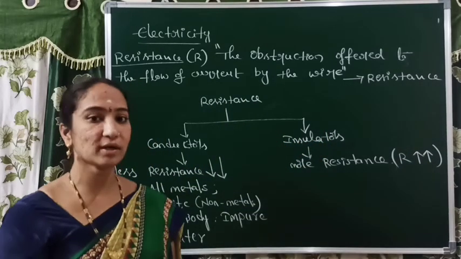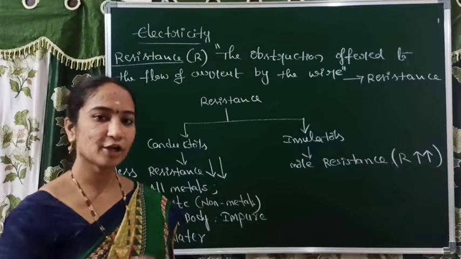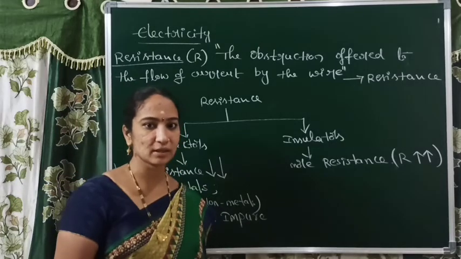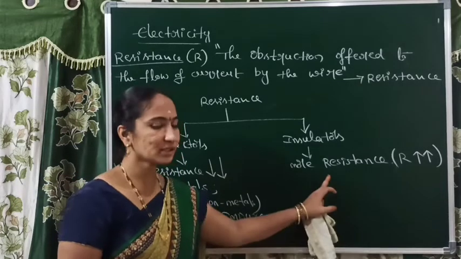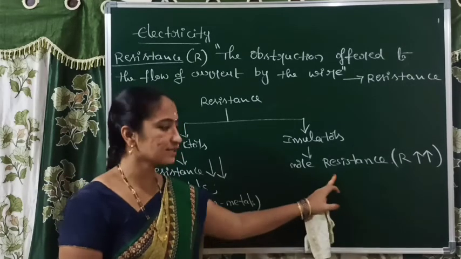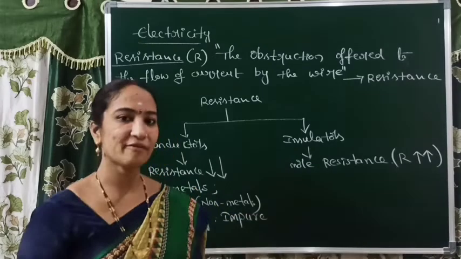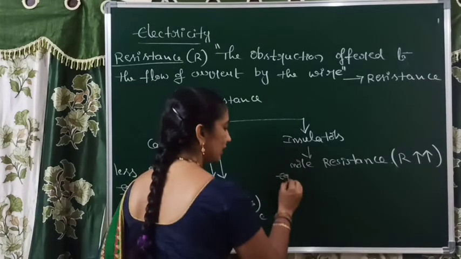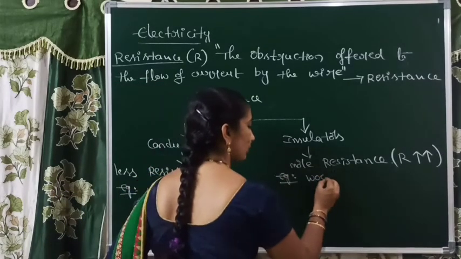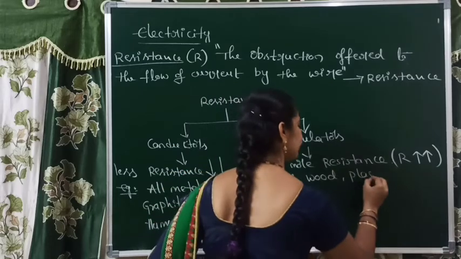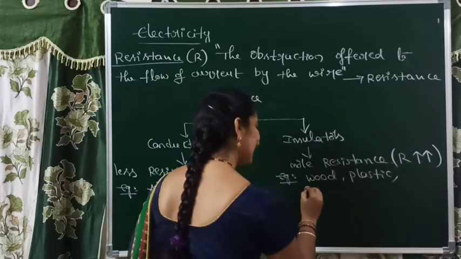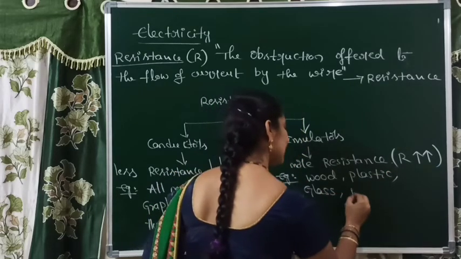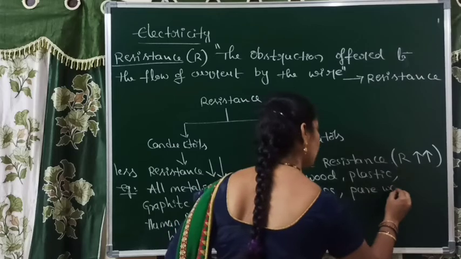Insulators offer more resistance, current flow అవ్వకుండా oppose చేస్తున్నాయి. Okay? Because of that, more obstruction, more resistance, current is unable to travel in insulators like wood, plastic, glass, including pure water.